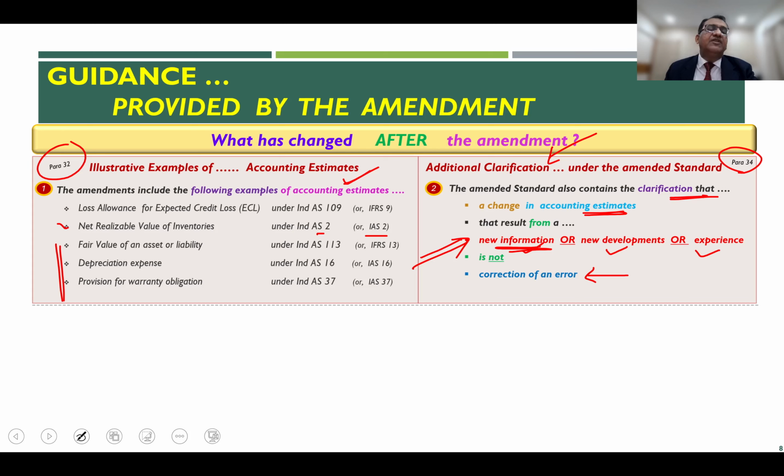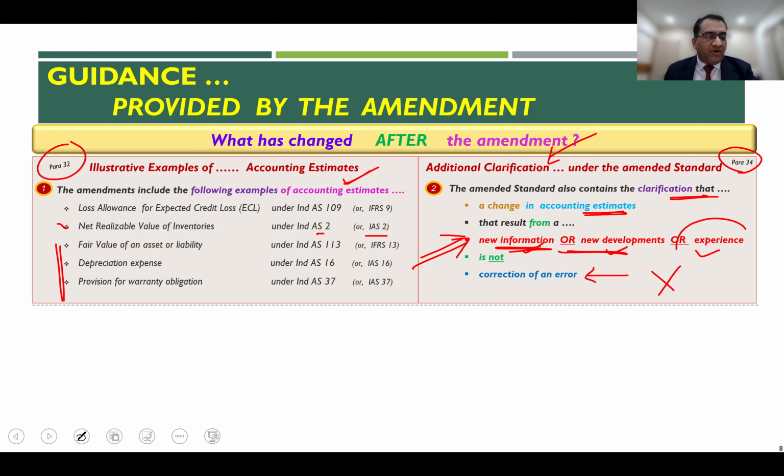That will fall in the definition of change in accounting estimate because this is new information. You never had this information in the past. You are applying new or better information, because of which you are coming out with a better, more reliable number for the estimate. That is a change in accounting estimate, not a correction of error.